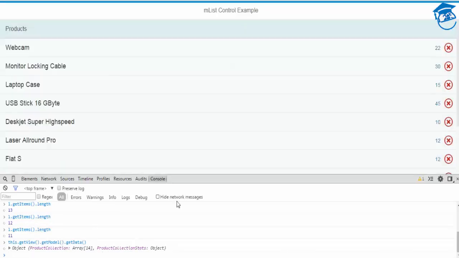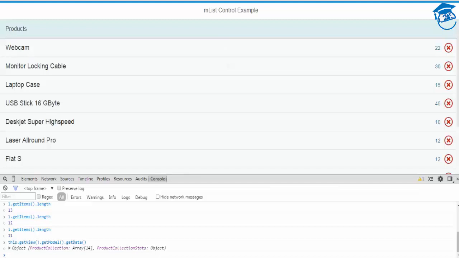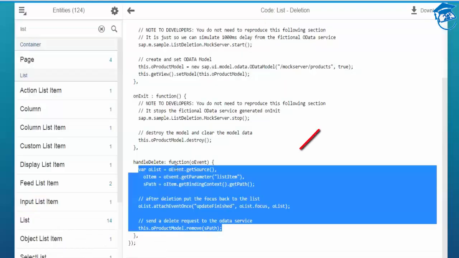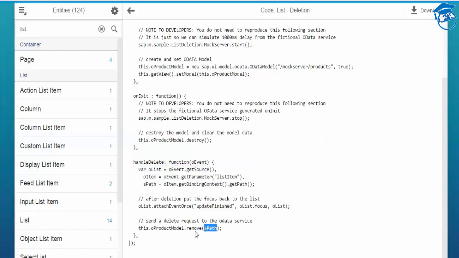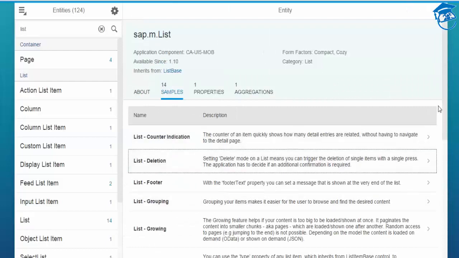Execute. That's over. If you want to delete permanently, even from the model, then that time you have to use this code. Okay. So this is how you do deletion: put the focus back on the list, send the delete request to the OData service call. Whatever the OData service call, or remove that path, you can do that. This is the permanent one.